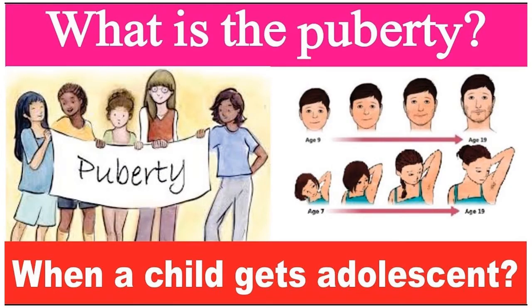So what is puberty? When a child becomes adolescent, from age 9 to 19, it is called the adolescent age, in which several kinds of changes occur. For example, you can see here there is a boy, and once he starts growing, he will develop a beard, and in girls there will be development of hair under the armpit. So these kinds of development occur in our body.